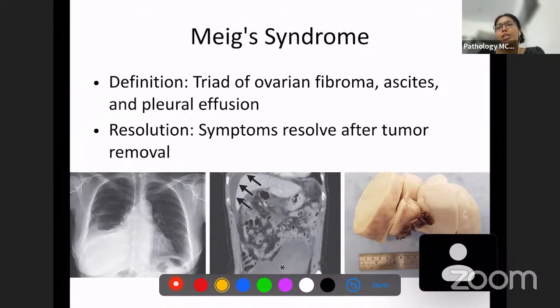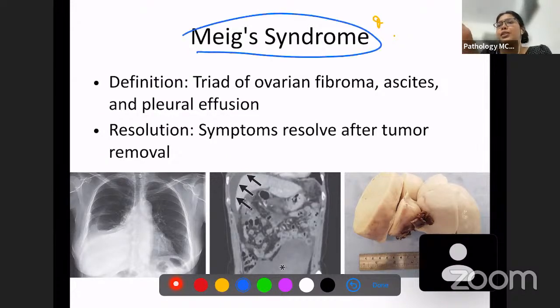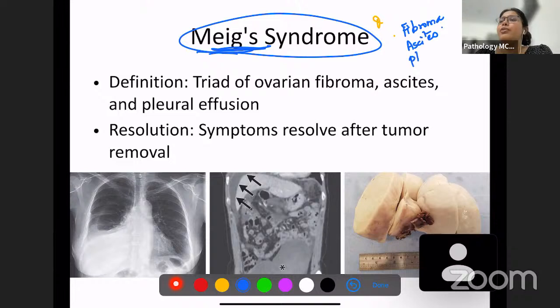Now we are going to discuss another question which has been asked, and this is Meigs syndrome. This is a named syndrome. You have to remember the triad of Meigs syndrome. There is no other simpler way of remembering this. So there is ovarian fibroma, ascites, and pleural effusion. You can remember these two, ascites and pleural effusion, because both of them are going to be fluid accumulation. Remember F for fluid accumulation, F for fibroma.